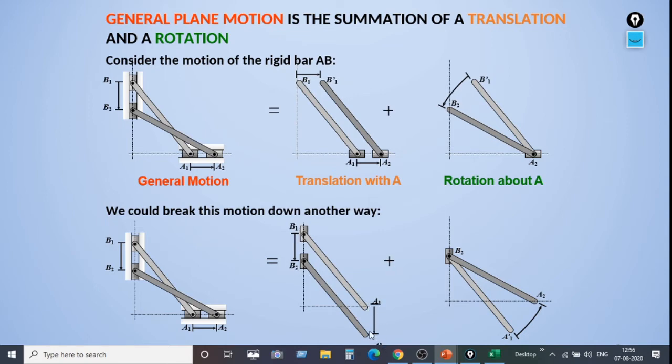A1 to A2 is the difference between the heights of these two points, and B1 to B2 is the translation with respect to B. Next, rotation with respect to B: keeping B2 as its fixed axis, A1 has moved to A2, making an angle. So this is called rotation about B.